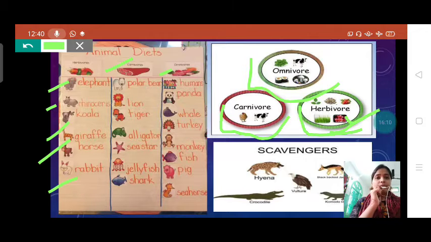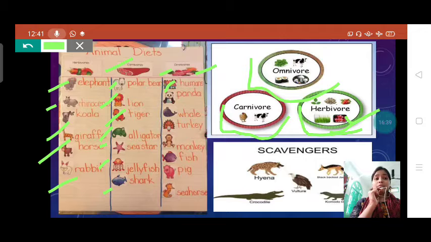Now carnivorous means the animals who eat flesh of other animals: polar bear, lion, tiger, alligator, sea star, jellyfish, shark. These are carnivorous.